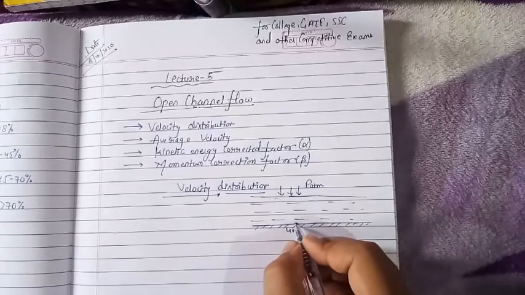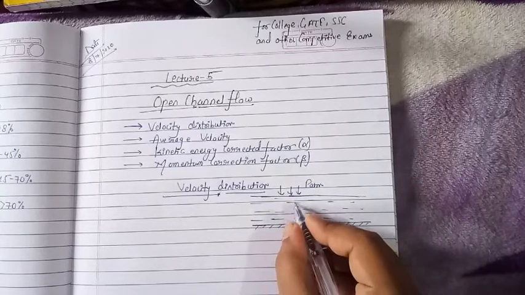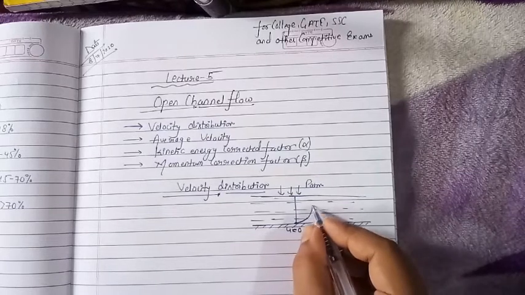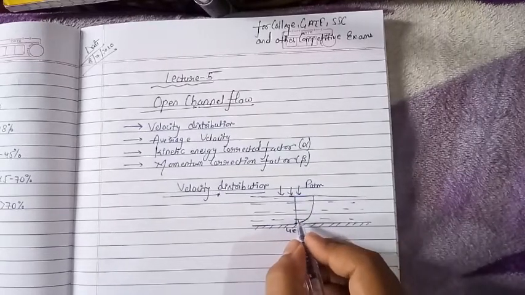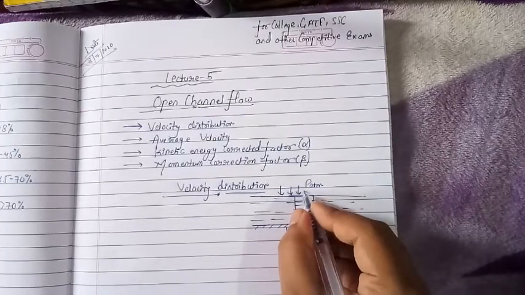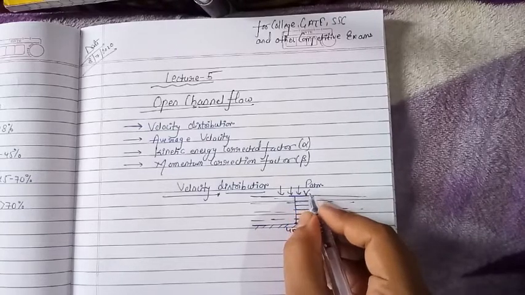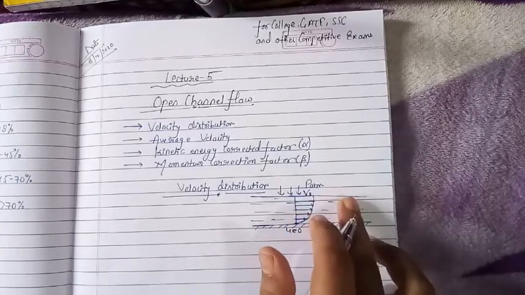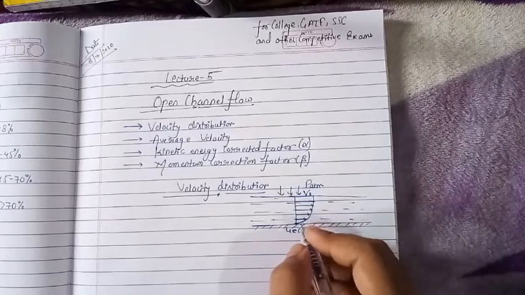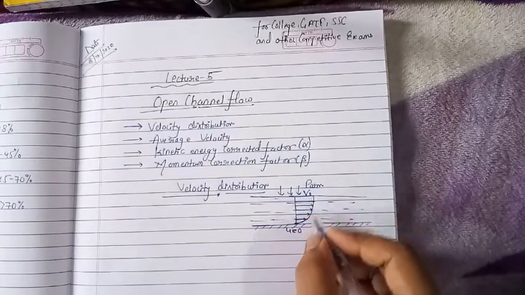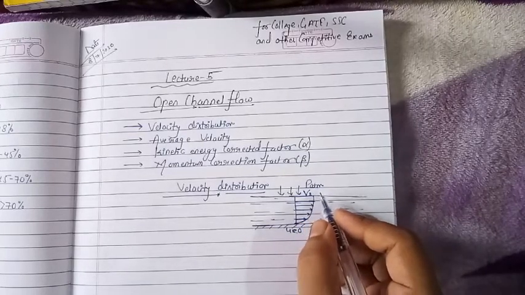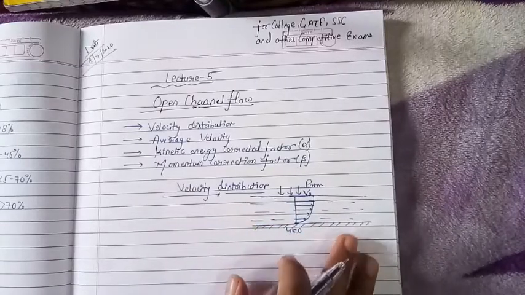But if we move above in the open channel like this, we will see that the velocity increases gradually like this. Its velocity profile is logarithmic. It increases gradually towards the free surface, and here the velocity is equal to the free stream velocity. So this is the velocity distribution in case of an open channel flow. The velocity distribution follows a logarithmic path, and it is 0 at the bottom and equal to the free stream velocity at the top. Next we will see some points related to the velocity distribution in open channel flow.